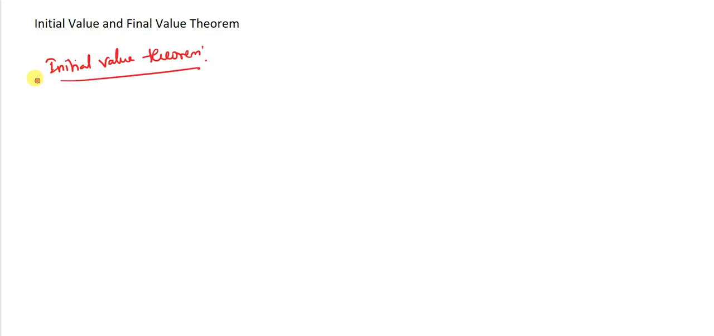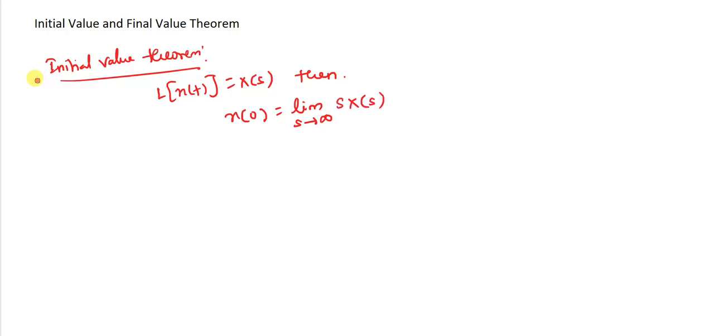So we know that the Laplace transform of x of t is equal to X of s. In that case, the initial value theorem states that x of 0 is equal to limit s tends to infinity of s into X of s. So I rearrange this: I take limit t tends to 0 of x of t, which is equal to limit s tends to infinity of s into X of s.